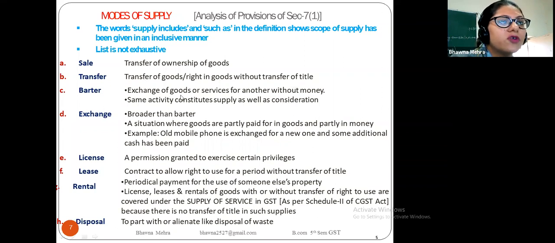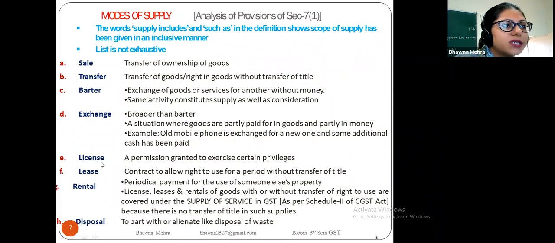Barter is the exchange of goods or services for another commodity without money, and the same activity constitutes supply as well as the consideration. Now come to the exchange. It is broader than barter, a situation where goods are partly paid for in goods and partly in money. For example, an old mobile phone is exchanged for a new one and some additional cash is paid. So this is known as exchange of goods and services.